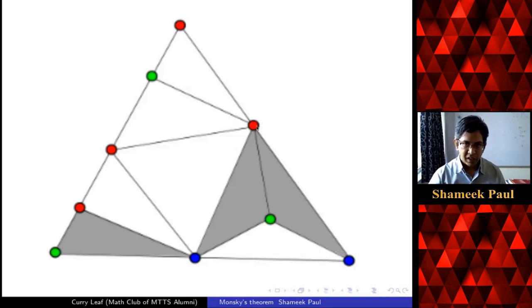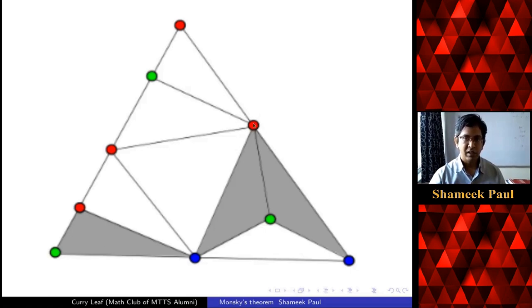But if I had changed this point, if I change this point into a green point, if I color this green, then you see that there are no red blue edges on the boundary. Okay, and then these two triangles will not be rainbow triangles, but this one will still be a rainbow triangle.